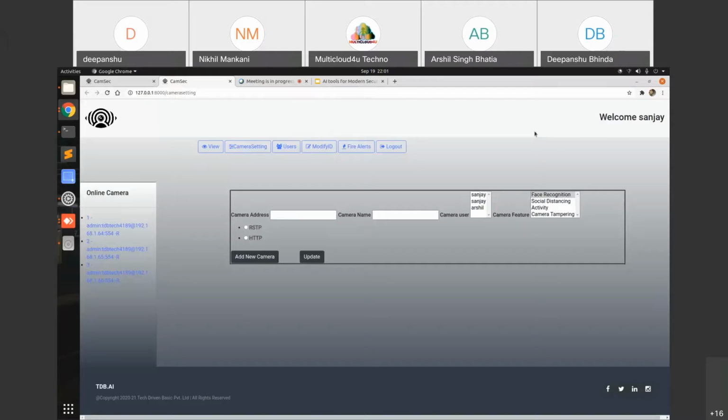So this is the main part from which you can add various cameras to your system. It can be a dynamic number, because at the back end we have used multi-threading, so it will not be too hectic to introduce 100 or 200 cameras into the system, even with limited infrastructure or limited processing power. Right, Dipanshu?